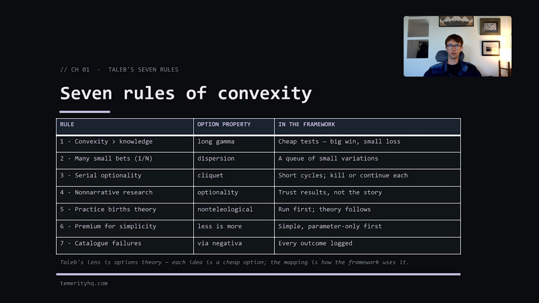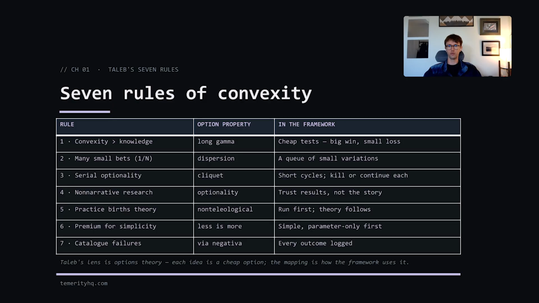The fourth rule is non-narrative research. Don't fall for a story about why an adjustment should work. Let the results speak for themselves. The fifth rule is that theory is born from convex practice more often than the reverse. Results come from running experiments, not from theorizing.